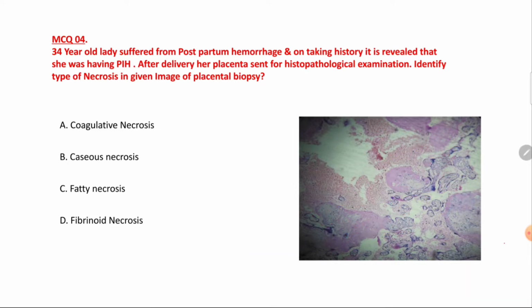So this is the example of the fibrinoid variety of necrosis. Obviously it is not coagulative, because in coagulative necrosis the appearance is granular. In caseous necrosis the appearance is cheesy and epithelioid cells and giant cells are seen. So it is not caseous as well. And in fatty necrosis, obviously some fat deposition and calcification are present. So this is the example of fibrinoid necrosis. Here, fibrinoid necrosis can be present in blood vessels as well.